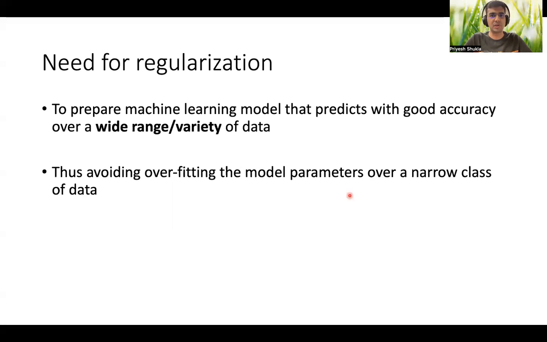So first and foremost, what is the need for regularization in neural networks or machine learning? To prepare any machine learning model, we need the model to predict with very good accuracy over a very wide range or variety of data. We don't want our model to perform very well for just a very narrow class of data, but fail for other data or unknown data that is beyond the range for which the model has been trained. Such a problem is called overfitting. So we want to alleviate the problem of overfitting, and therefore there is a need for our model to be more generic or generalizable, that is, regularization.